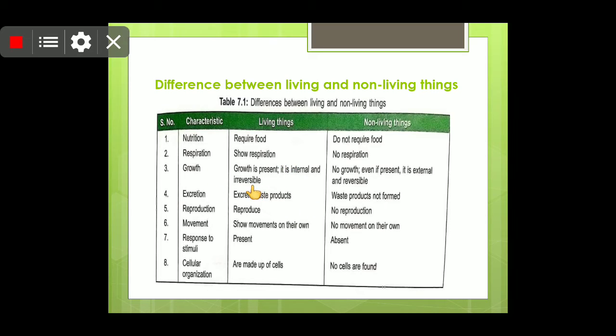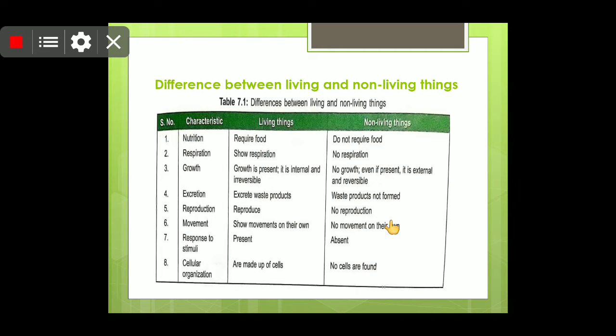Growth. Children, living things grow, but non-living things do not grow. The table which you have bought from the market is of the same size from day one until today. This is one example. And excretion, children, like your pencils never excrete, but human beings, plants, and animals excrete. Children, reproduction. Living organisms reproduce, but non-living things do not reproduce. You must have never seen a rubber reproducing, like a baby rubber.